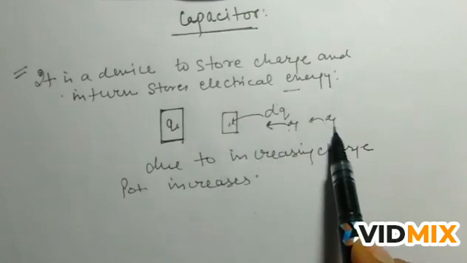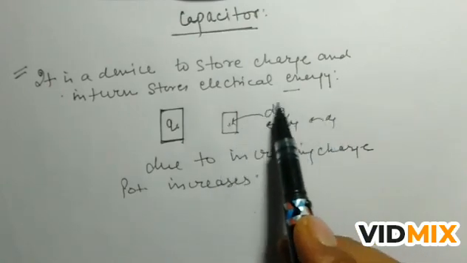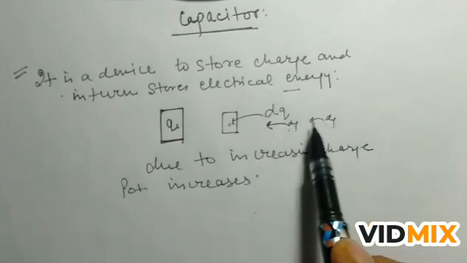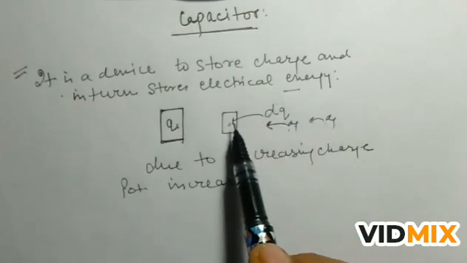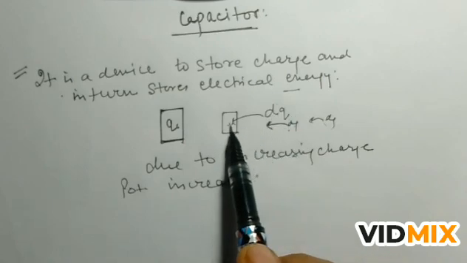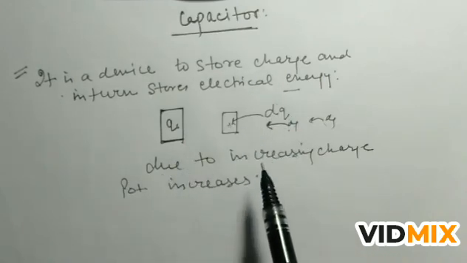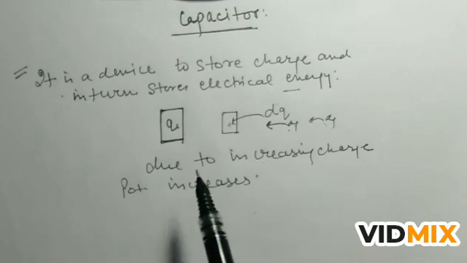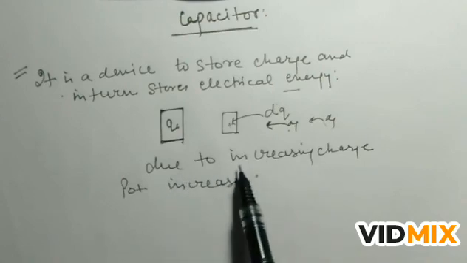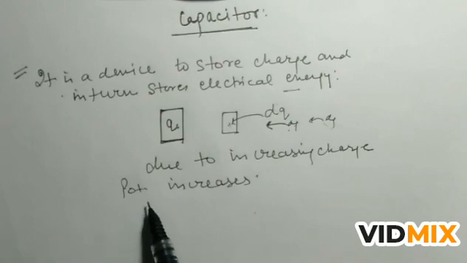Now again when the third charge is given to this body, more work is required. So as you increase the amount of charge, more work is needed to bring charge to this body. As the work increases, energy increases, and so due to the increase in charge, the potential of the body also increases.